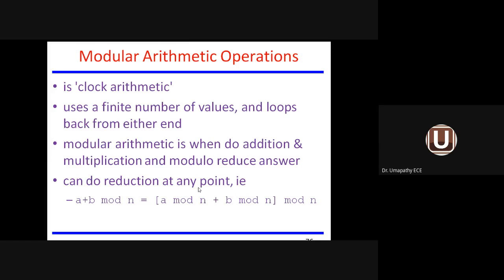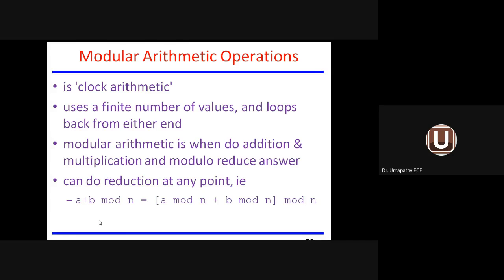Modular arithmetic operation. Modular arithmetic is clock arithmetic. It uses a finite number of values. In modular arithmetic, we do addition and multiplication, and then the modulo reduces the answer. You can do reduction at any point. You can see the formula given here.